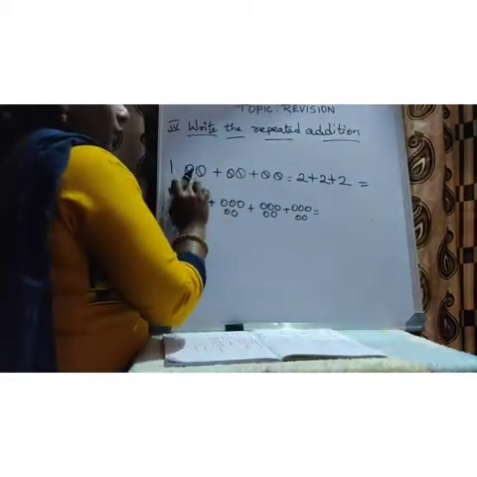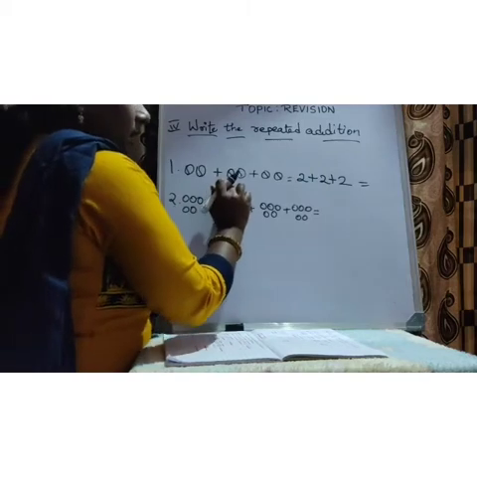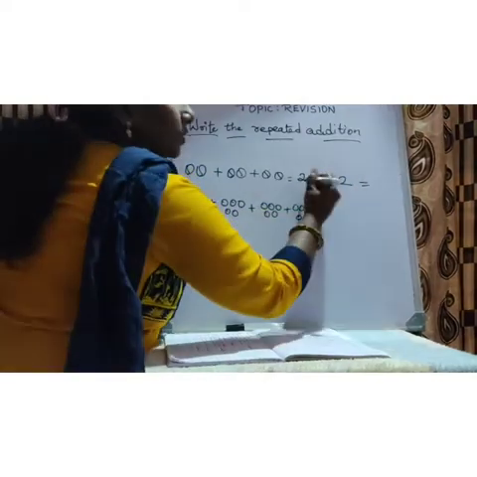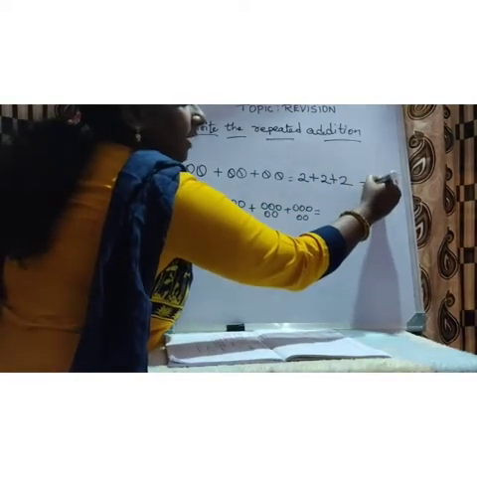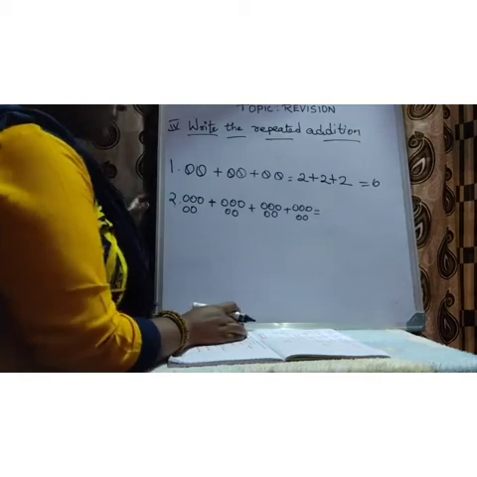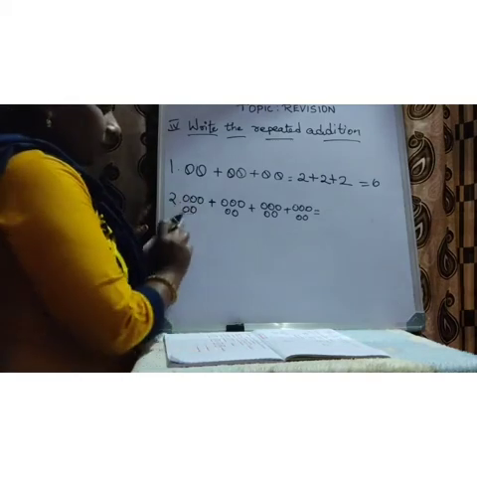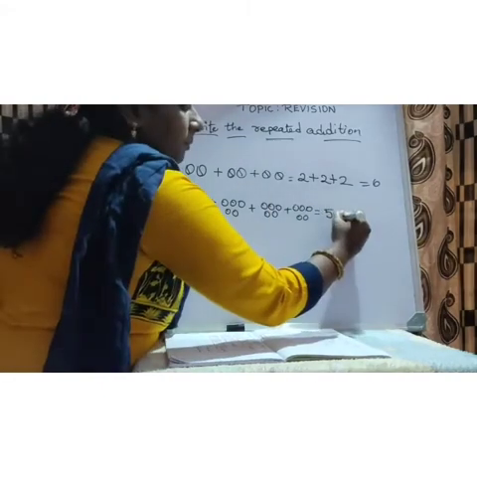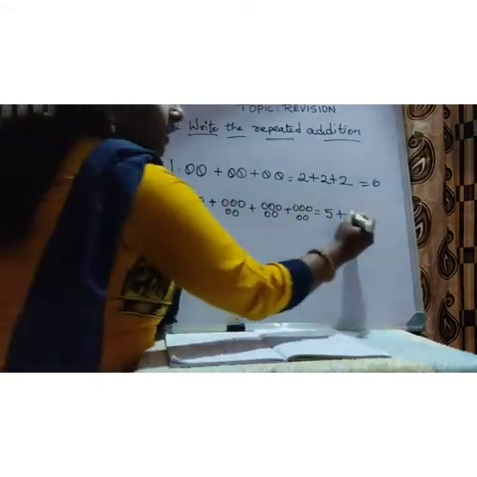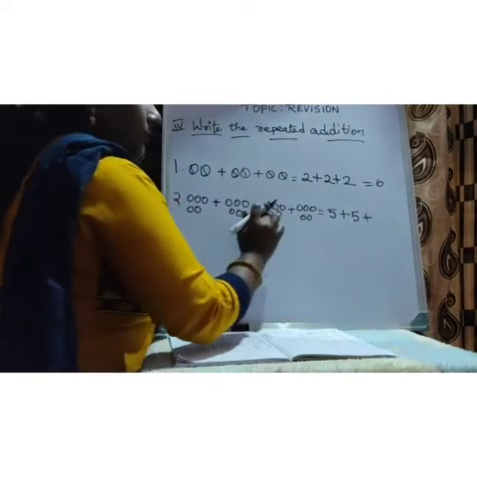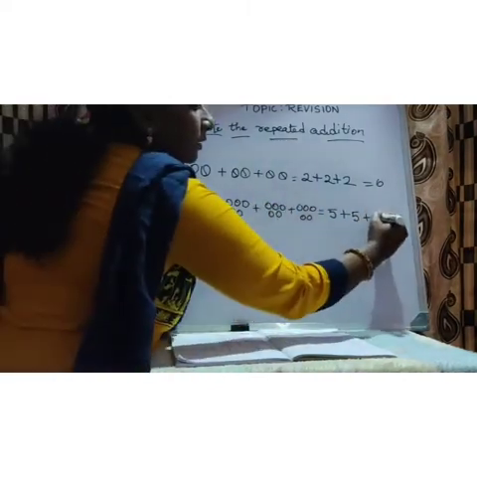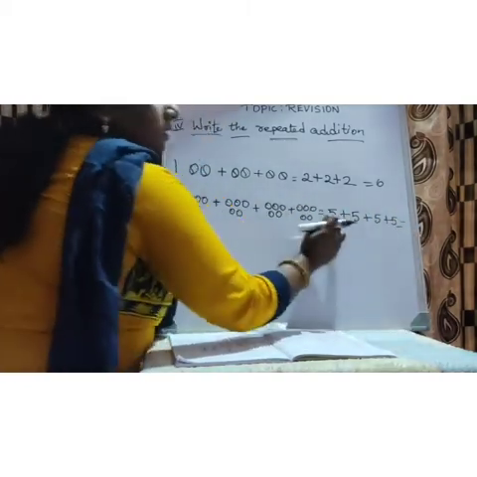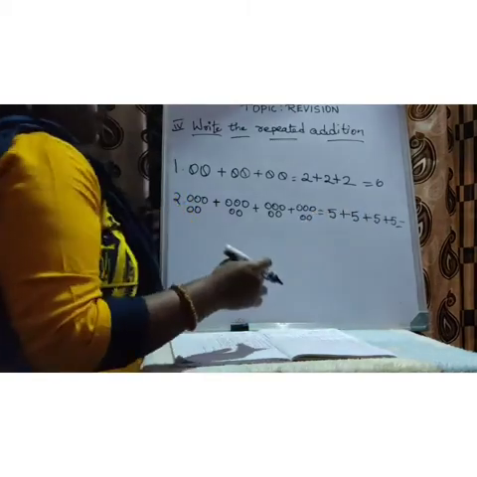See, 2, 1 2 2, I have written here, plus another 2, 1 2, and just you have to add all the things and write the answer. 2 plus 2 plus 2 equals how much children? 6. The same way next one, first count and write all the numbers: 1 2 3 4 5 plus 1 2 3 4 5 plus 1 2 3 4 5 plus 1 2 3 4 5 equals 5 6 5.